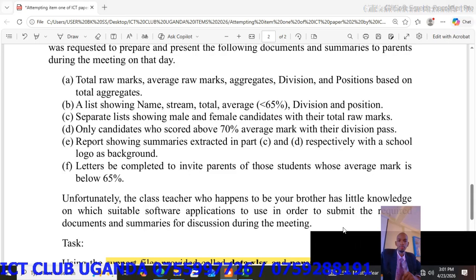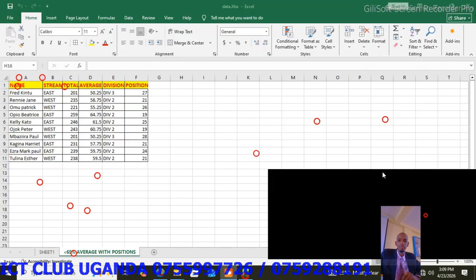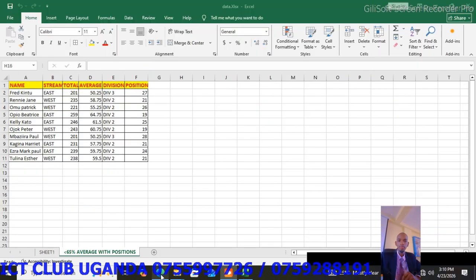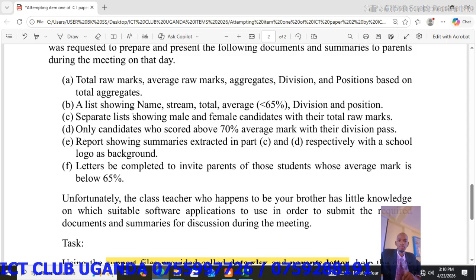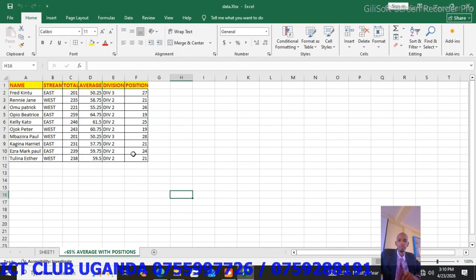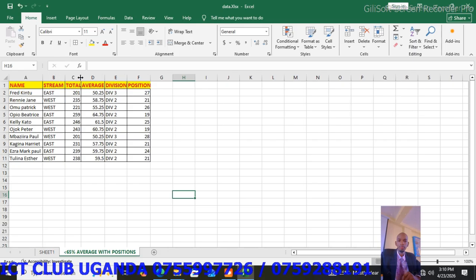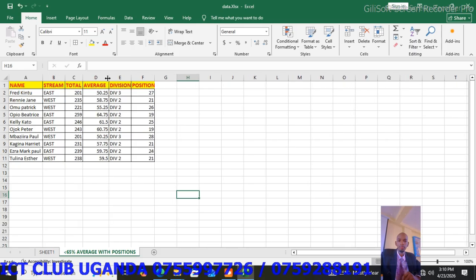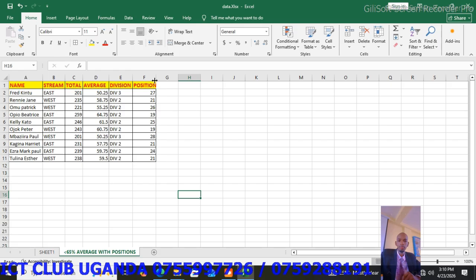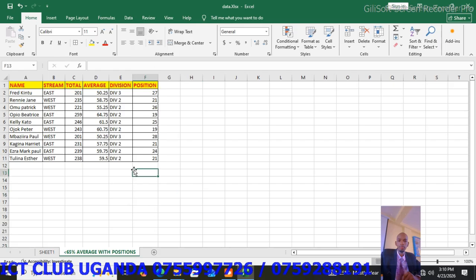You realize that now, according to our question, they want a list showing the name, stream, total, average, which is less than 65, division, and position. And when you come here, we have the name, stream, total, average, which is less than 65, division, and the position, which means you have filtered that data very well.